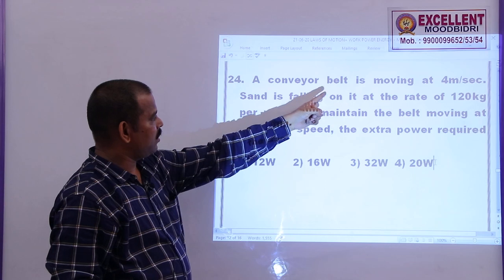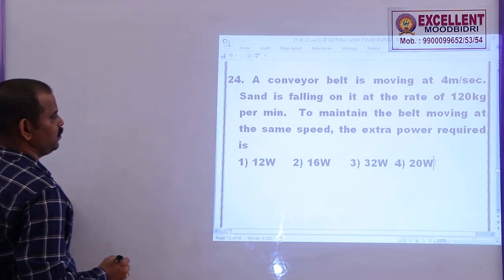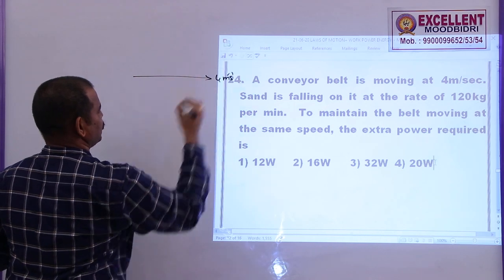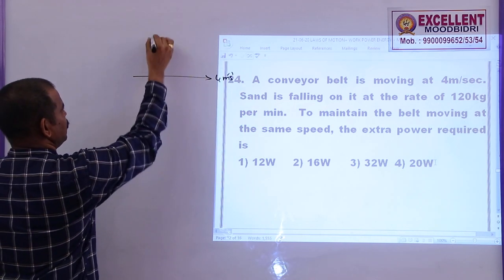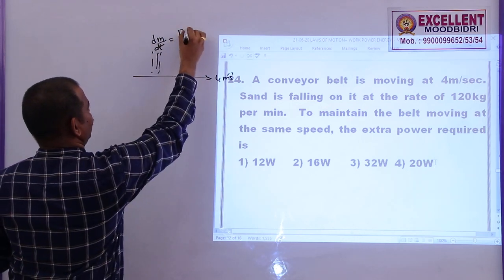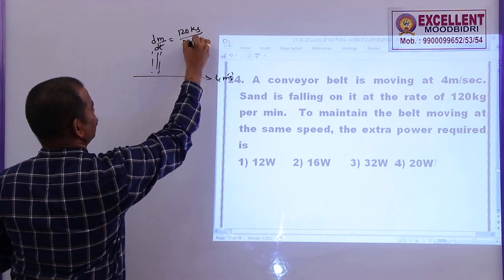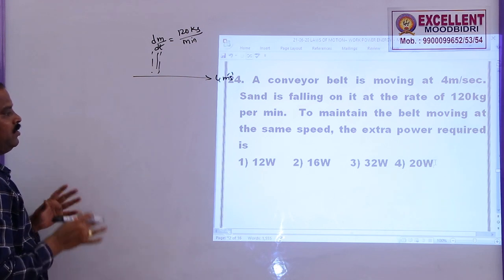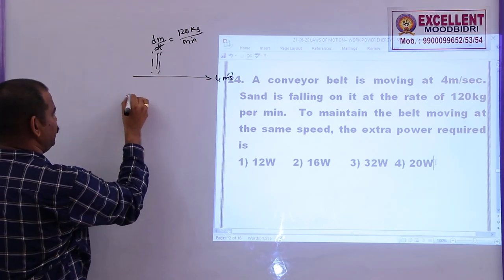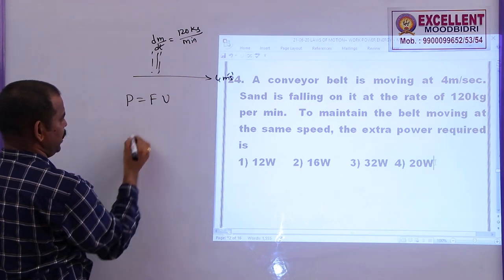24. A conveyor belt is moving at a speed of 4 meter per second. This is a conveyor belt which is moving at a speed of 4 meter per second. And the sand is falling here at the rate of, that is dm by dt, 120 kgs per minute. To maintain the belt moving at the same speed, what is the extra power required? The extra required power is equal to force into velocity.